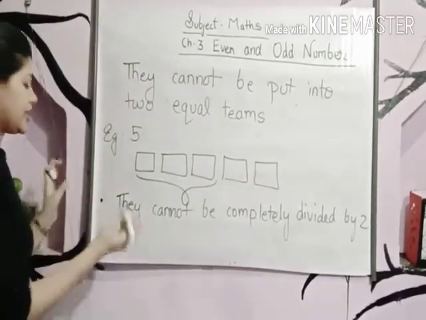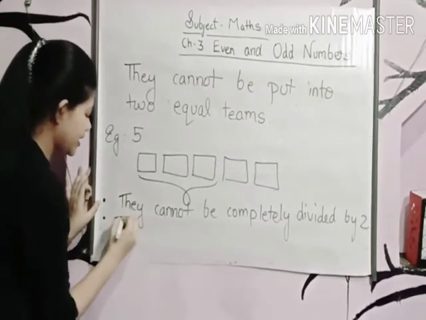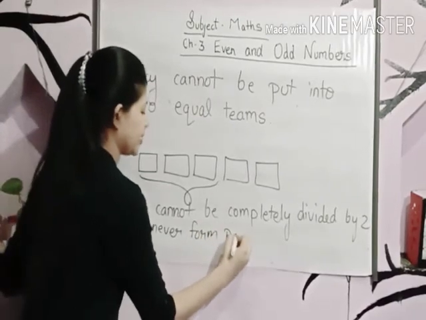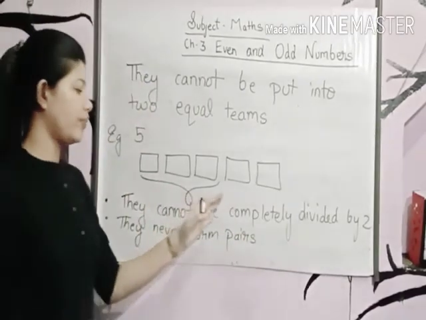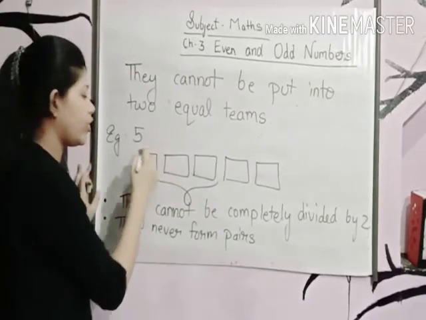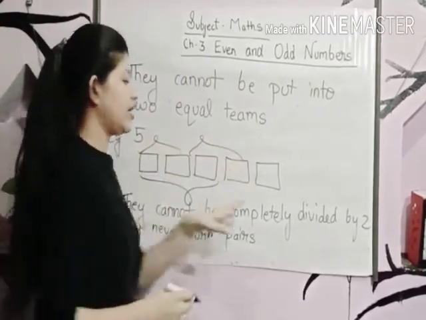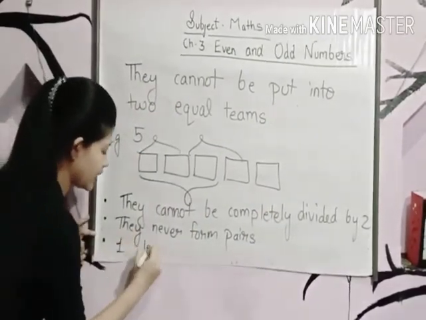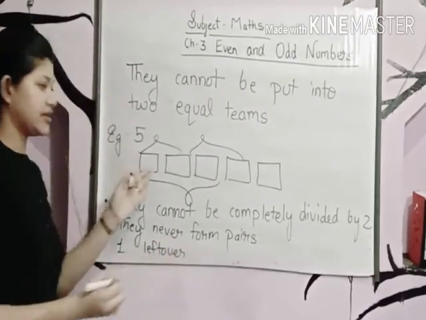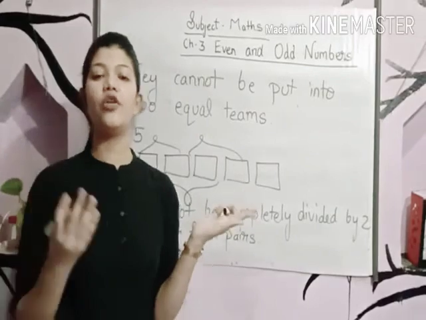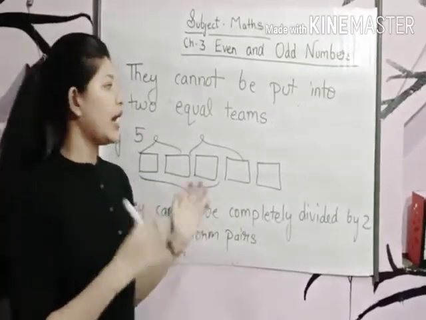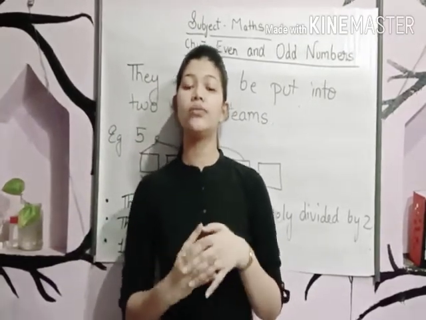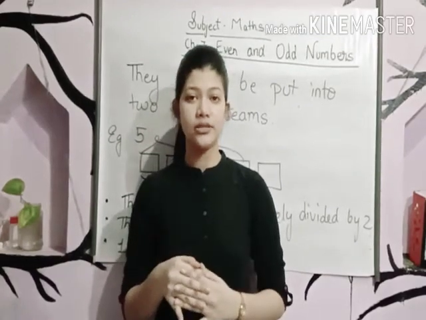Now let's see the next rule, that they never form pairs. Yes, they never form pairs. If we form pairs of 2, 1, 2, again 1 leftover is there. And the last point is 1 leftover. We have seen that 1 leftover is always there in odd numbers. I hope this much is clear to you all. I hope there is no doubt between even and odd numbers.